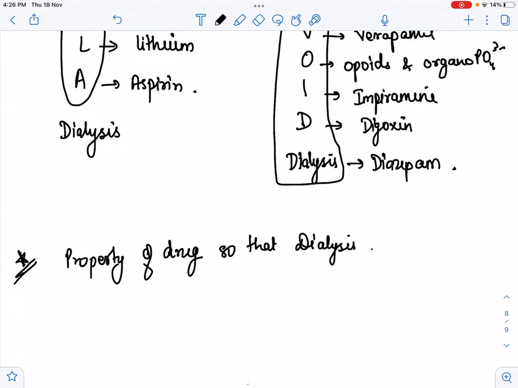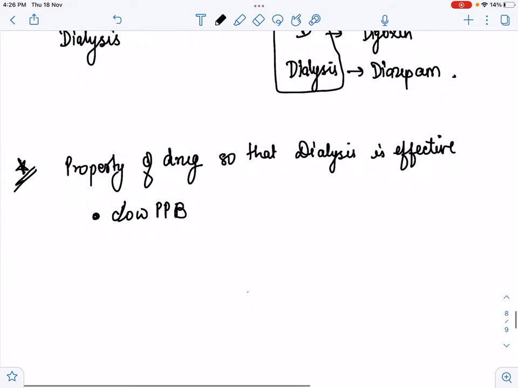Dialysis is effective if that particular drug has low plasma protein binding capacity, because if it binds to the plasma protein, then it is unable to filter through the dialysis machine, and that drug stays in our blood for a longer duration, and toxicity will not be removed by dialysis. So for dialysis, the PPB value should be low.